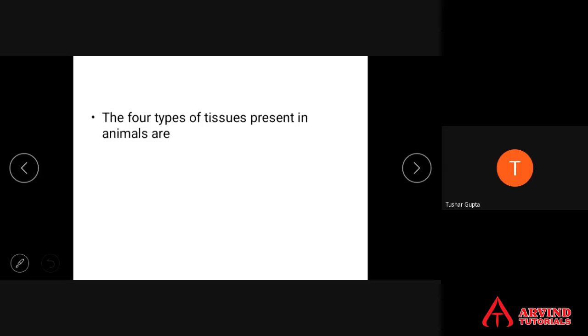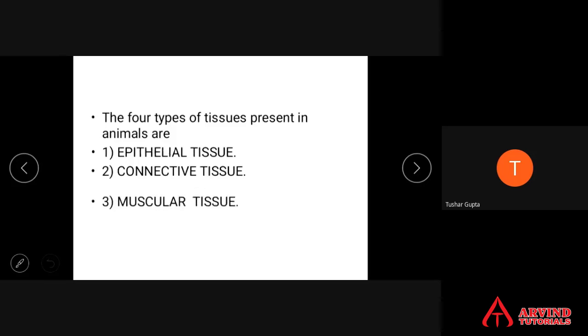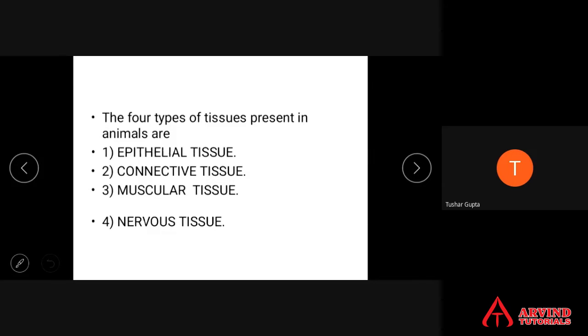Multicellular organisms show a hierarchy in the arrangement of cells and tissues. Cells are organized to form tissues. Tissues are organized to form organs. Organs are organized to form organ systems, and ultimately the organism. There are four types of tissues present in animals. Animals show four types of tissues. One is epithelial tissue. Second one is called connective tissue. Third one is muscular tissue, and the fourth one is called nervous tissue.